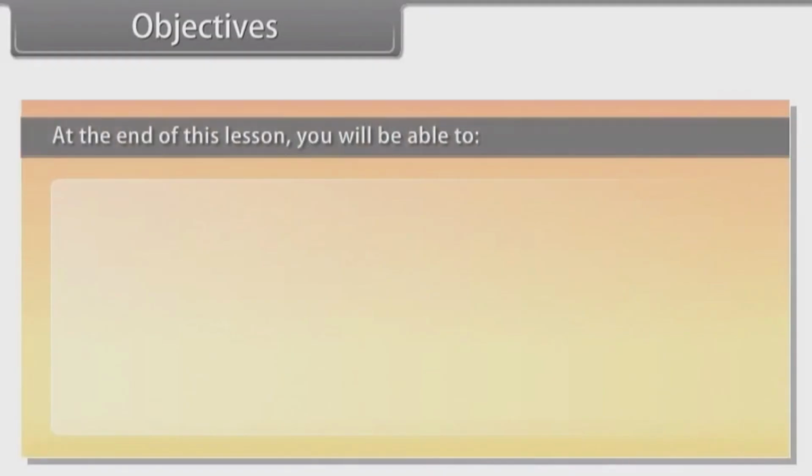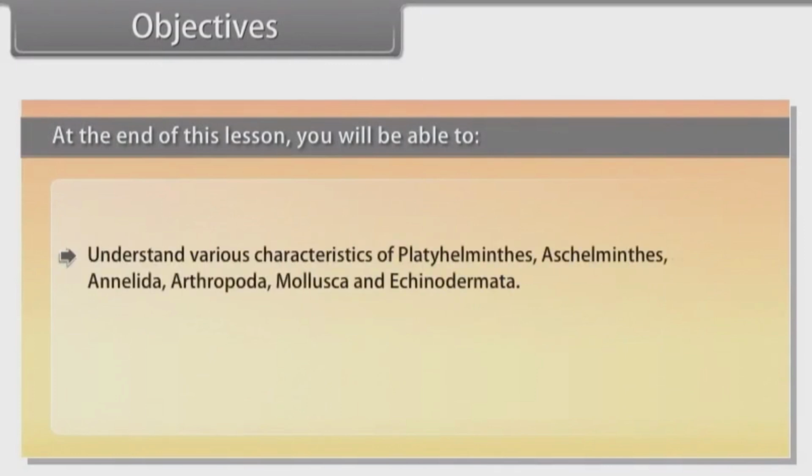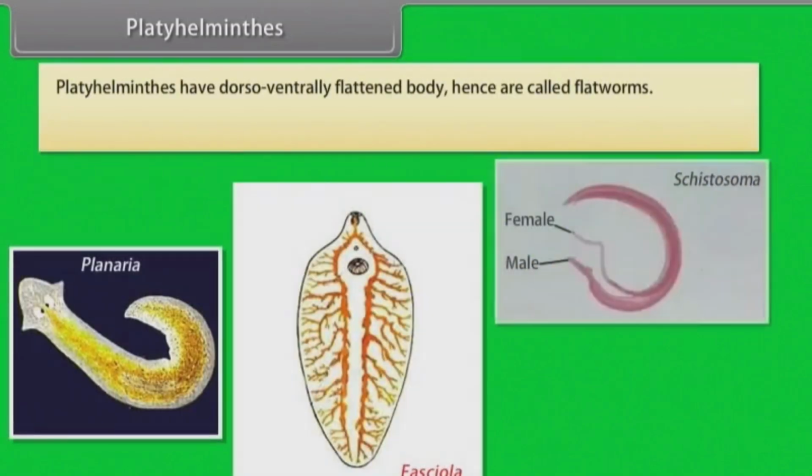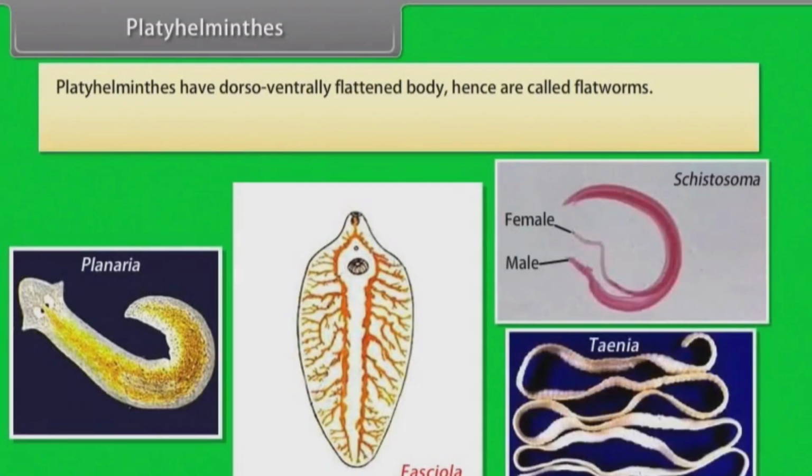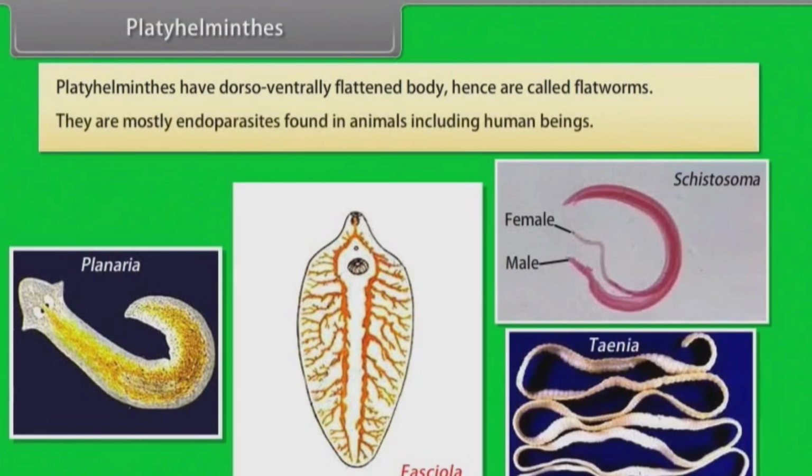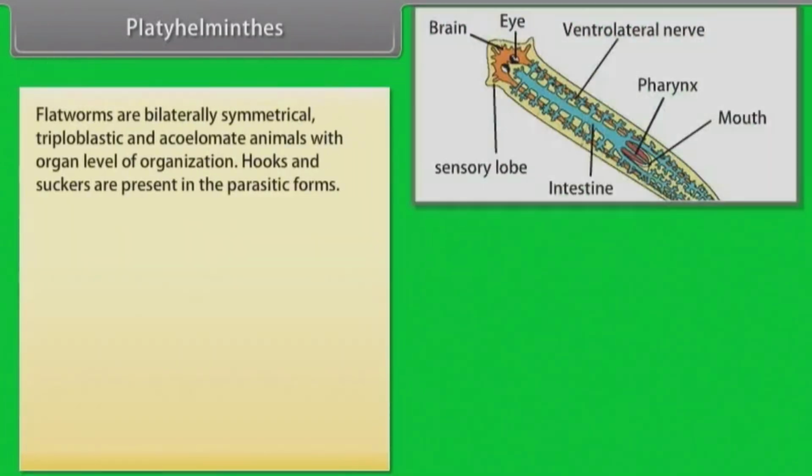At the end of this lesson, you will be able to understand various characteristics of Platyhelminthes, Aschelminthes, Annelida, Arthropoda, Mollusca and Echinodermata. Platyhelminthes. Platyhelminthes have dorso-ventrally flattened body, hence are called flatworms. Platyhelminthes are mostly endoparasites found in animals including human beings. Flatworms are bilaterally symmetrical, triploblastic and acoelomate animals with organ level of organization.